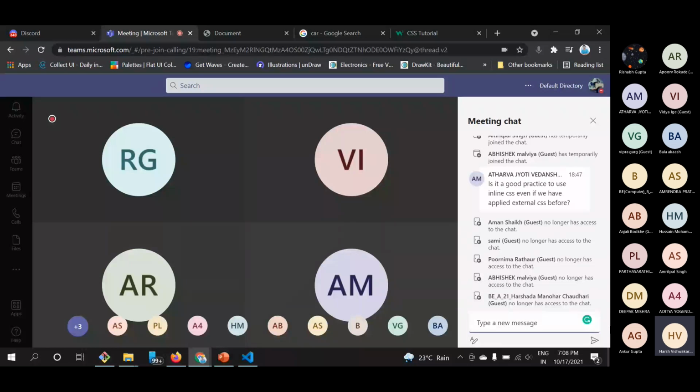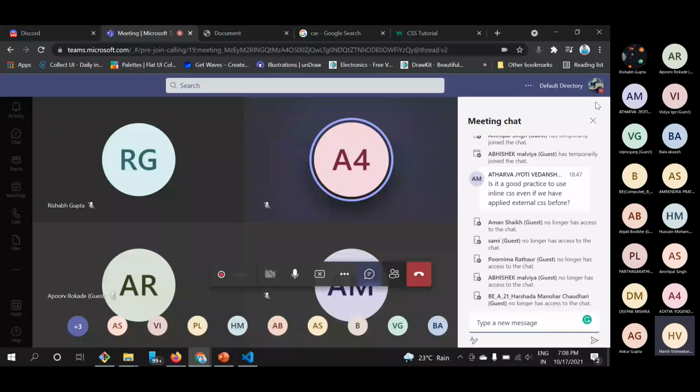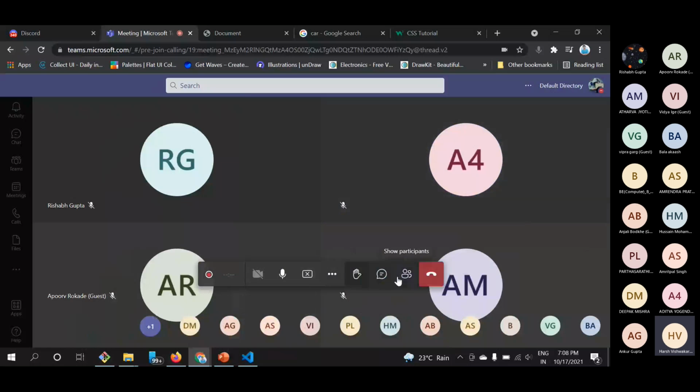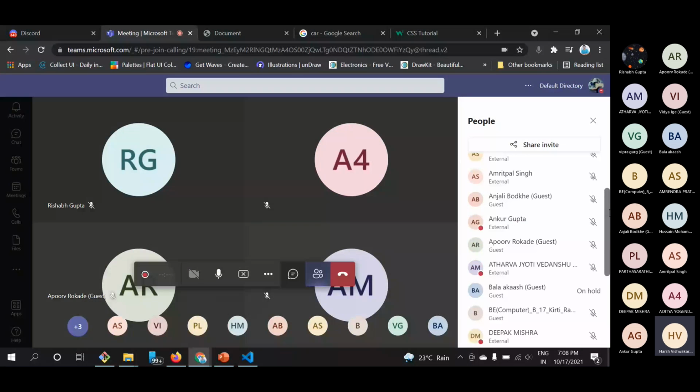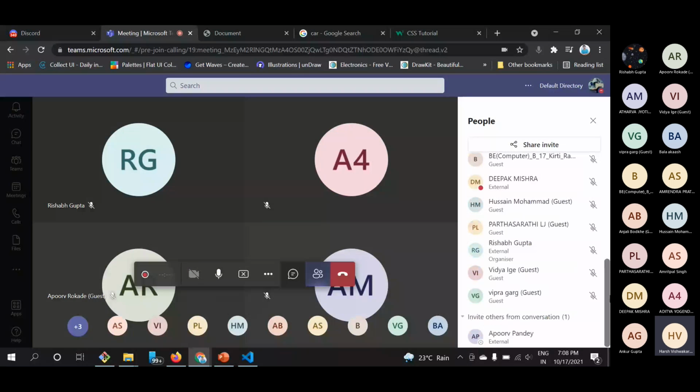Can you please explain the certificate criteria again? I request if Rishabh sir or Ankur Gupta is here, could you please open your mic?